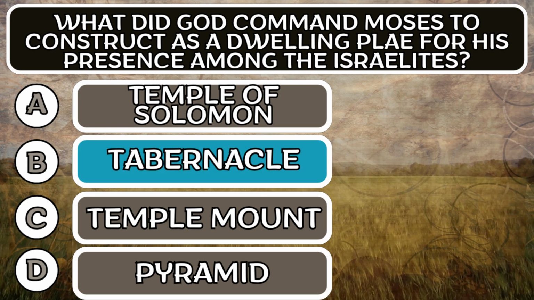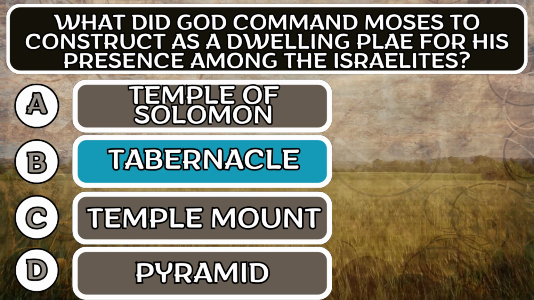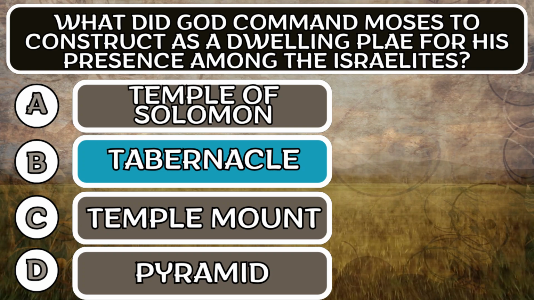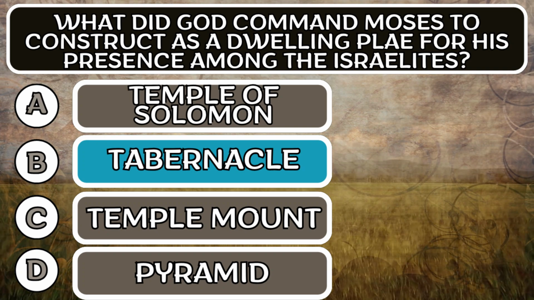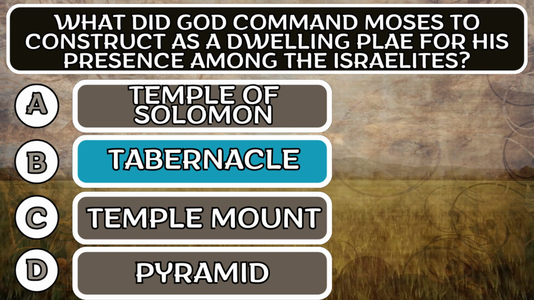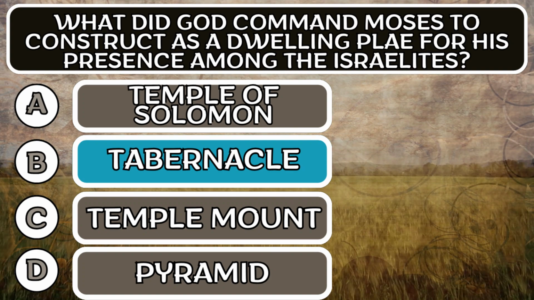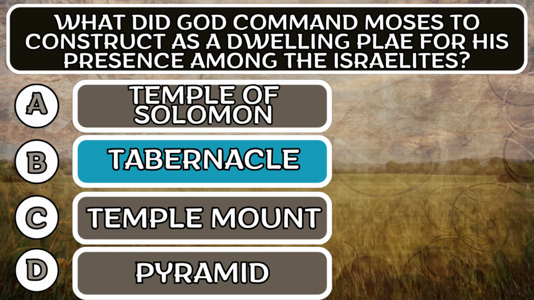The correct answer is option B, tabernacle. And I will make a tabernacle and I will dwell among them. According to all that I show you for the model of the tabernacle and for the model of all its belongings, even so will I make it. The biblical answer is written in Exodus, chapter 25, verse 8-9.